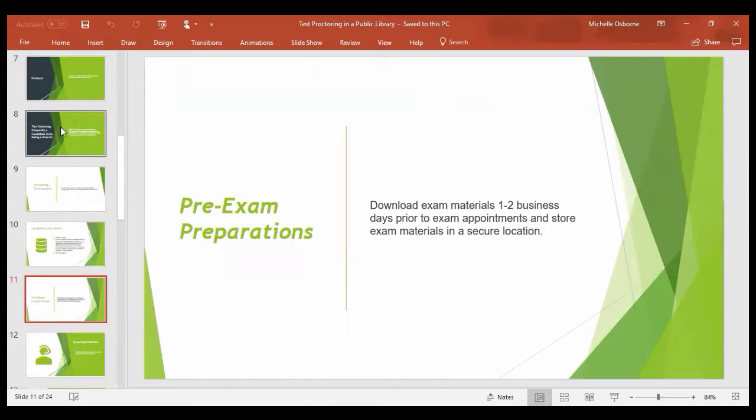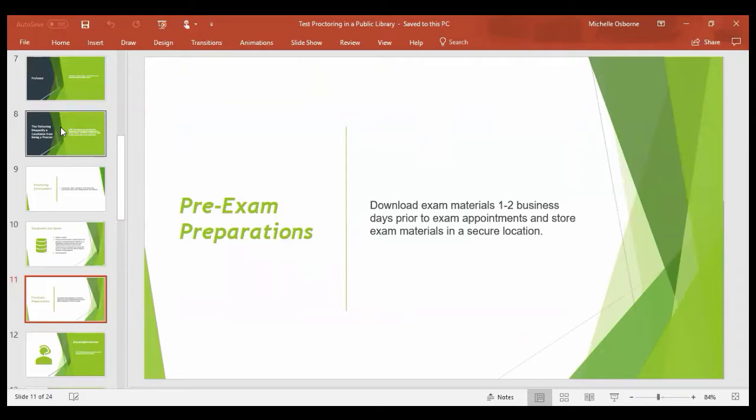So check restrooms for feasible use. They may want to use your facilities while they're there. Ensure that all necessary equipment is in proper working order. Complete the necessary forms and prepare scratch paper packets. I always keep scratch paper available. Sometimes the student is not able to bring that information with them. So I always keep some scratch paper if needed. Communicate necessary information to examinees, including faculty instructions to the student.